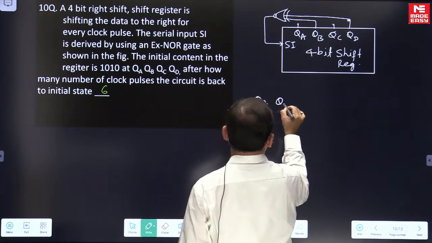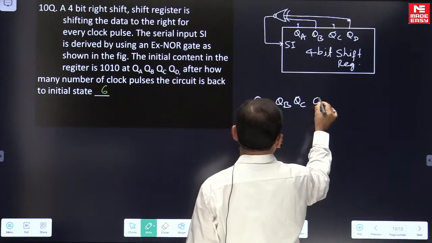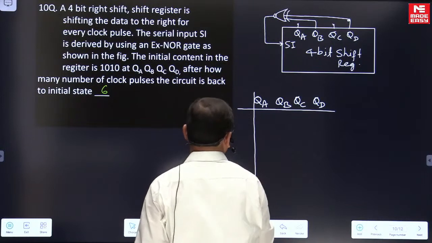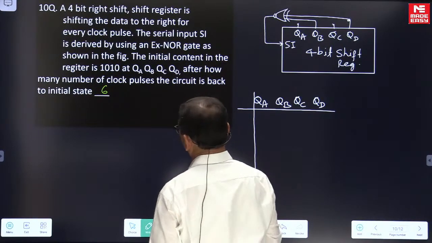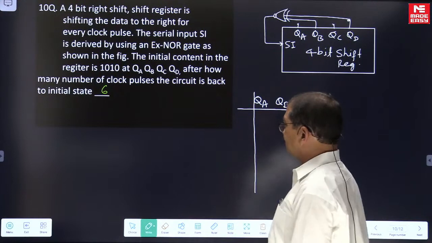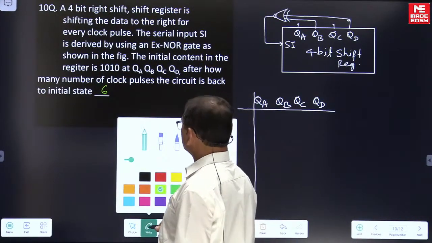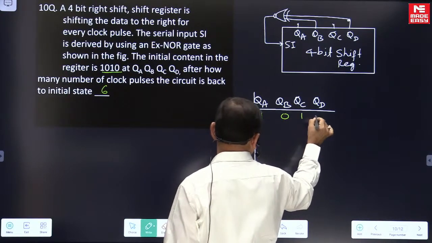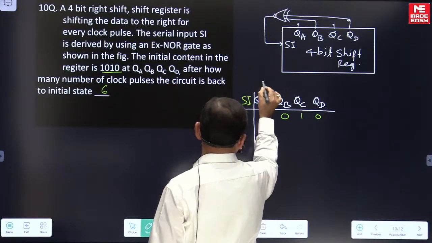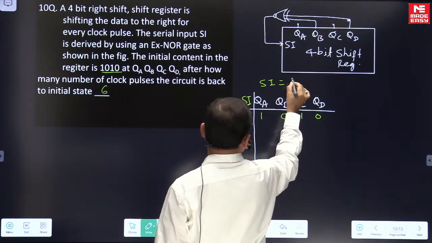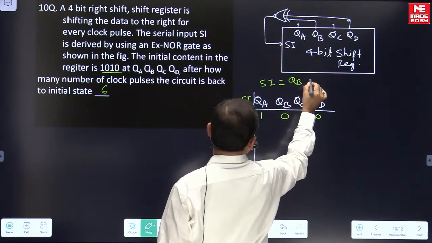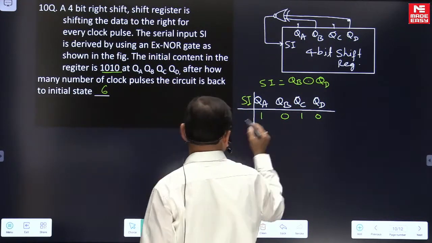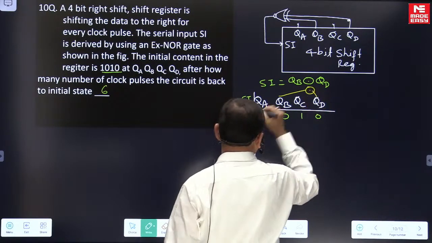QA, QB, QC, QD. The initial content in the register is 1010. The serial input is the XNOR between QB and QD, the exclusive NOR between QB and QD.